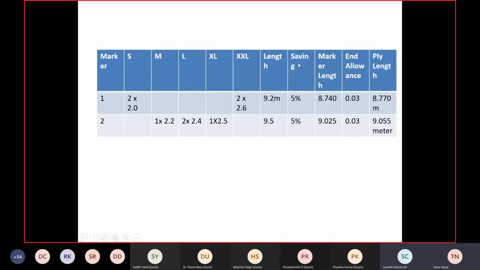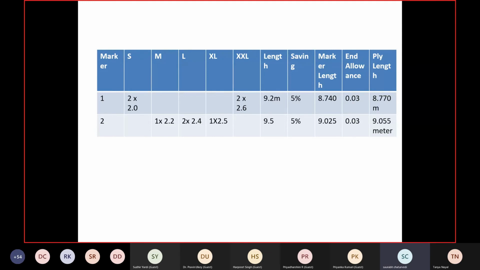Our fabric saving, which was given in the question, is 5%. So the marker length is 8.740 meters. And the allowance is given as 3 centimeters per ply, which means 1.5 centimeters on both sides they are leaving in this fabric. So this is 0.03. So the ply length for marker 1 is 8.77 meters.